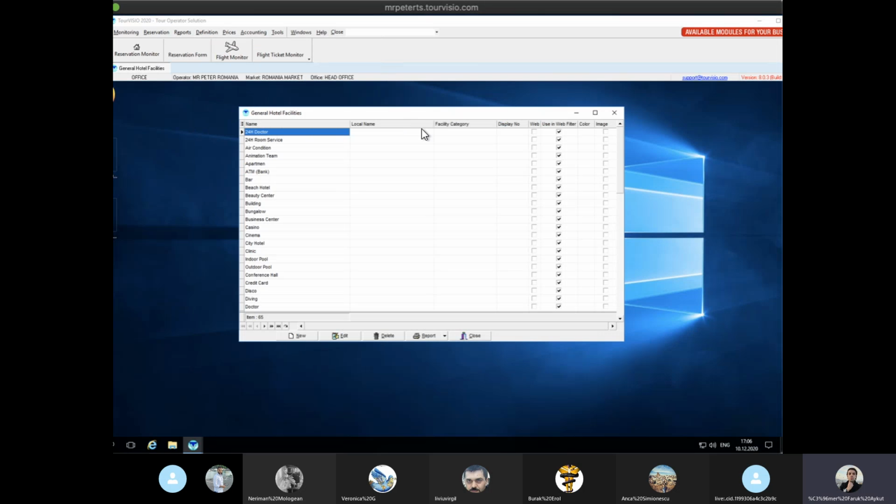So, hotel facilities screen. Right now, for example, previously we were not using any of them on tours. I mean, we had some, but we didn't check or we didn't do anything. We were just going through hotels, checking anything. But here now, while we are doing it and while we have time to do it, we can add something, and when we are adding hotels, we can just click on them. Almost all hotels have lots of things, almost all of them, I know.